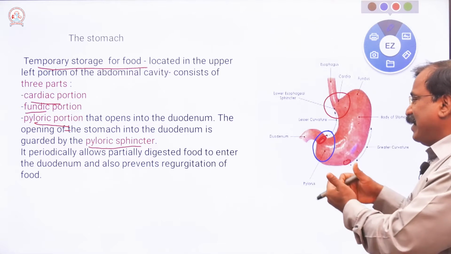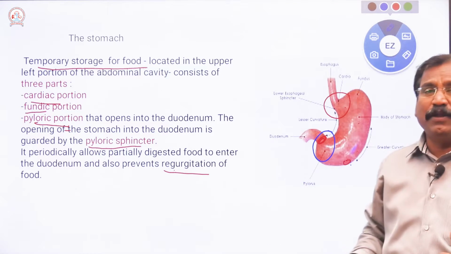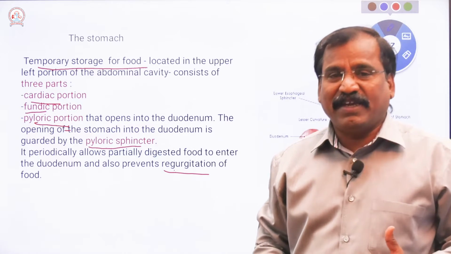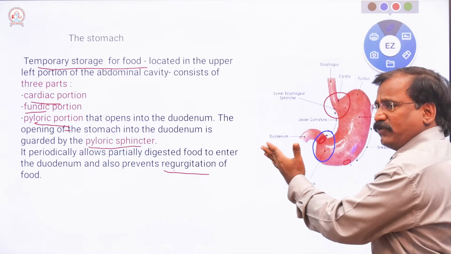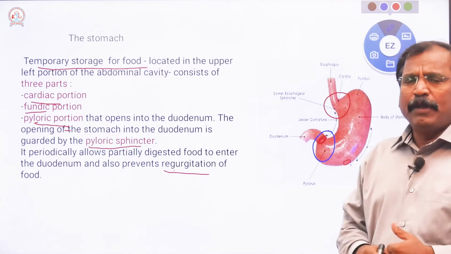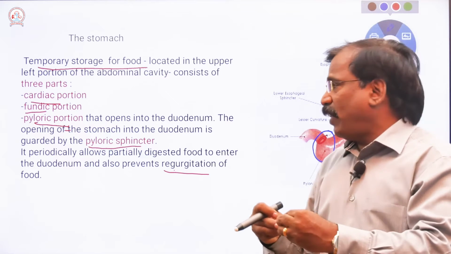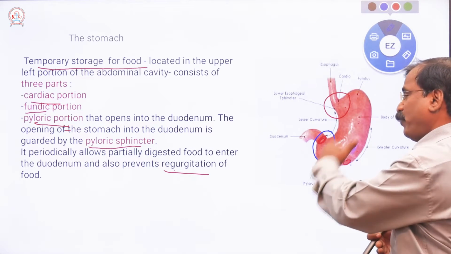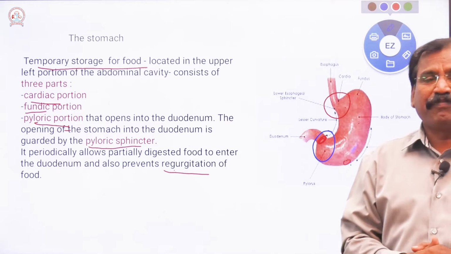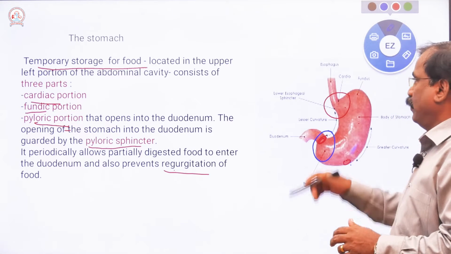So that prevents the return of the food, that is called regurgitation. Regurgitate means once the food has entered into the small intestine, it should not come back to the stomach. So the coming back is called regurgitation. Once again, thirumba varradhu. So this prevents the regurgitation. That is the sphincter muscle.